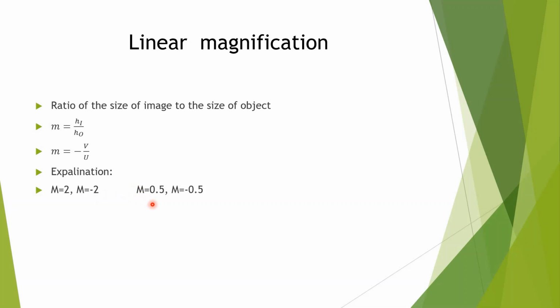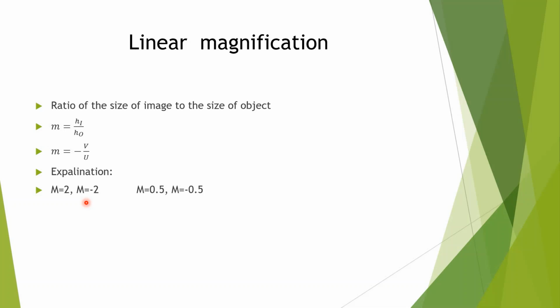In second case, m equal to 0.5 or m equal to minus 0.5, no need to consider sign, only digits. In first case, digit is 2 and minus 2, which are greater than 1. 0.5, minus 0.5, minus we are not saying, only 0.5, these are less than 1. So in first case, m is greater than 1.